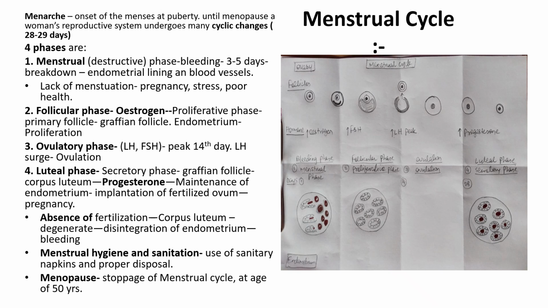Menstrual hygiene and sanitation should be properly maintained by use of sanitary napkins and proper disposal of the sanitary napkins. Menopause is the stoppage of the menstrual cycle, and it occurs at the age of around 50 years.